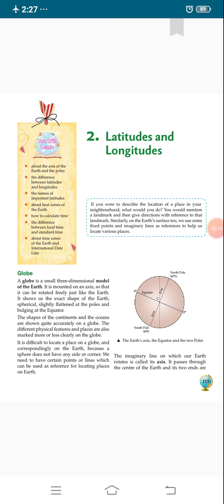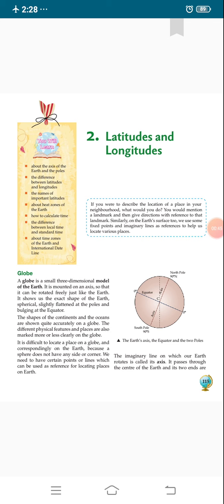Dear students, today we will discuss chapter number 2 of geography, that is latitudes and longitudes. In this chapter we will discuss some important features like the axis of the earth and the poles, and the difference between latitudes and longitudes.